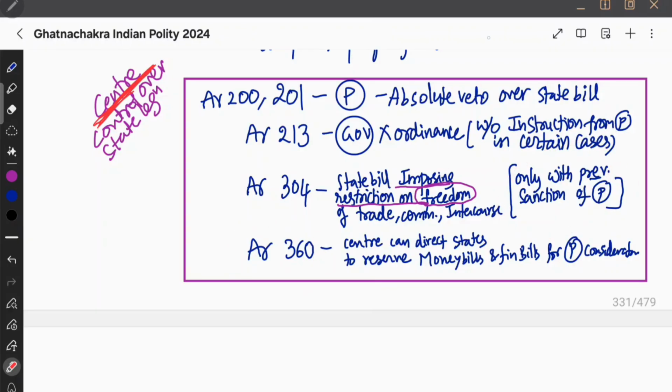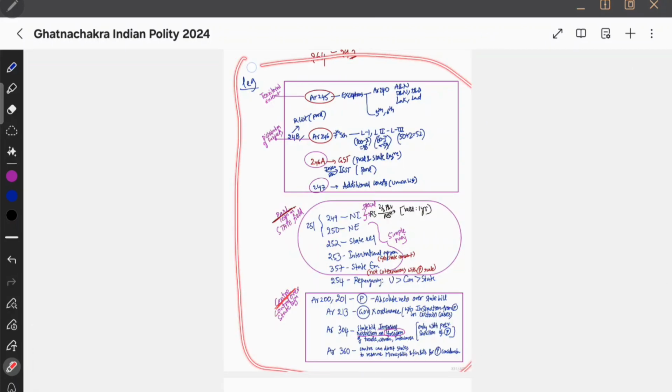And then article 360. This is financial emergency, everyone knows. So center can direct states to reserve money bills and financial bills for president consideration. Center control over state legislation. So these are the three boxes in the legislative.